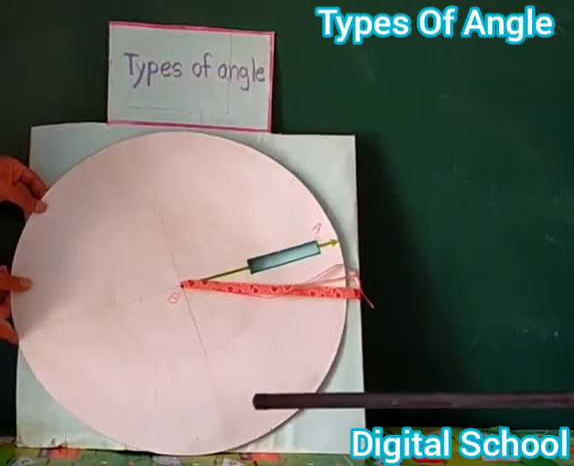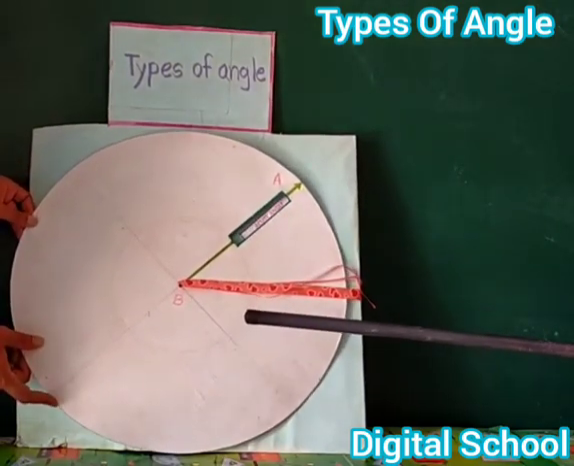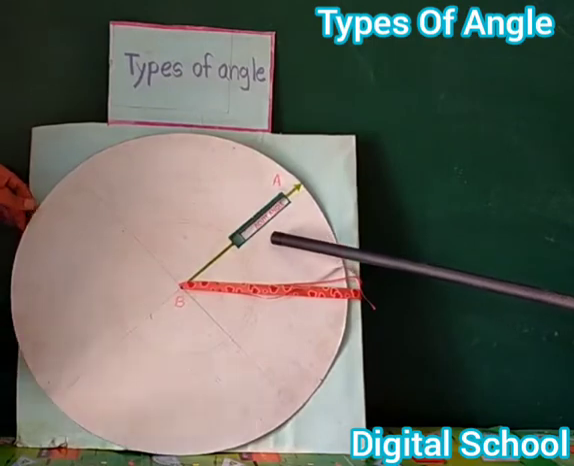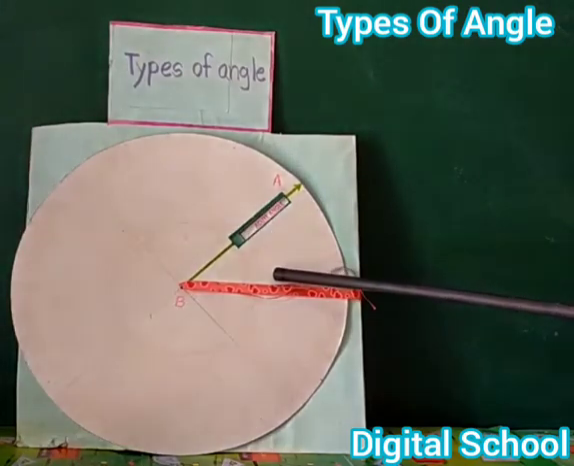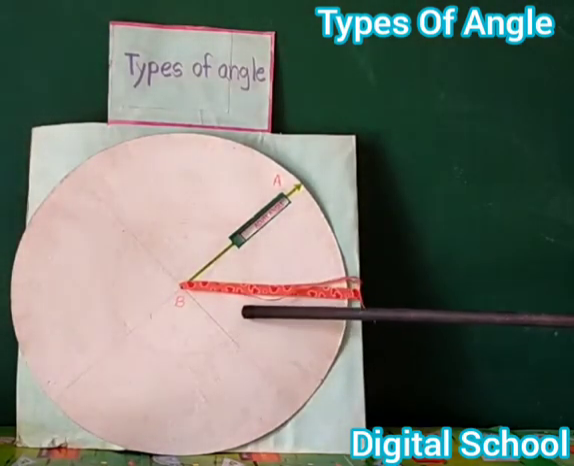Dear friend, look at the board. This is the acute angle. The definition of acute angle: an angle greater than 0 but less than 90 is called acute angle.